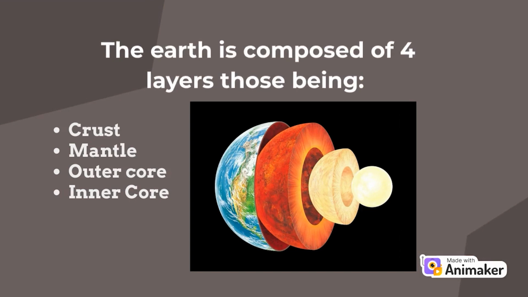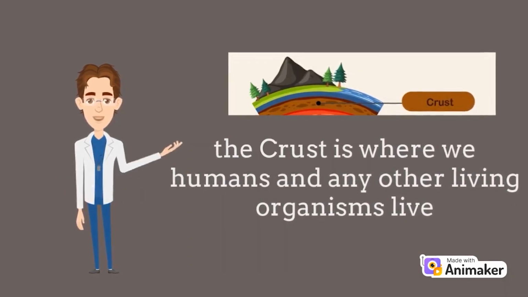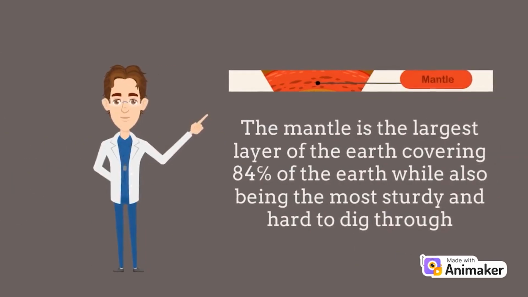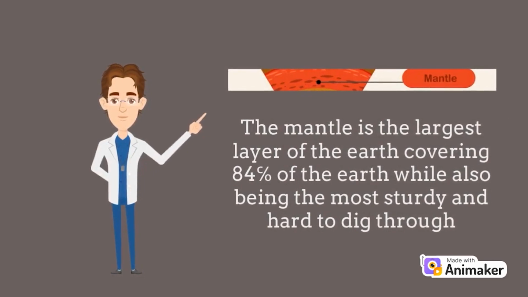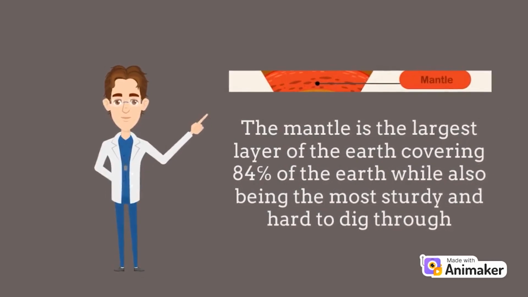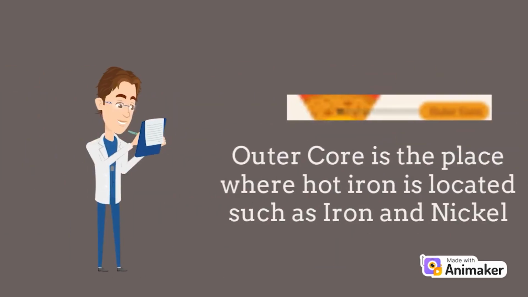Let me explain these layers of the Earth in much more detail. As I said, the crust is the layer where all living organisms live or reside, while the mantle is the largest layer of the Earth, almost covering 84% of the Earth, while also being the sturdiest and hardest to dig through layer. The outer core is the place where hot iron is located, such as iron and nickel.